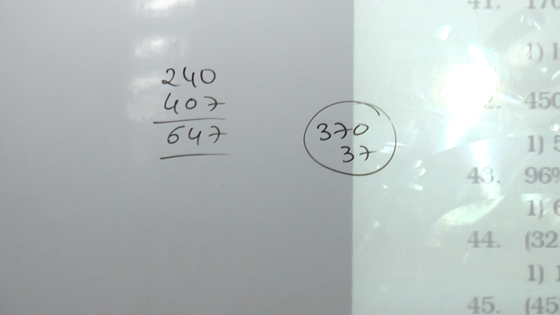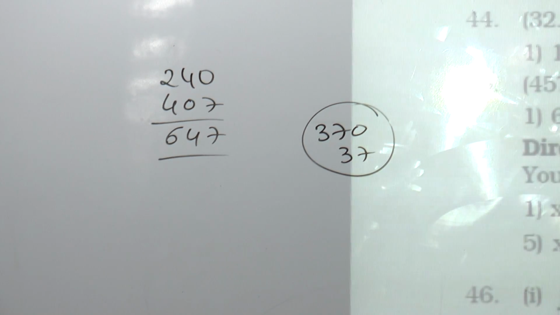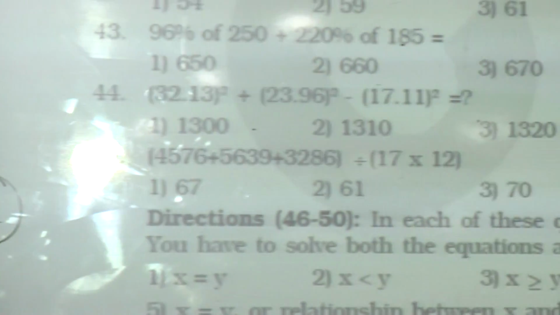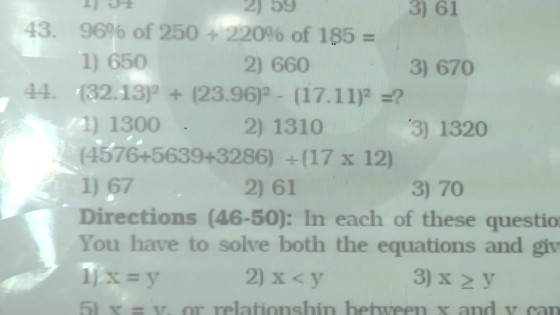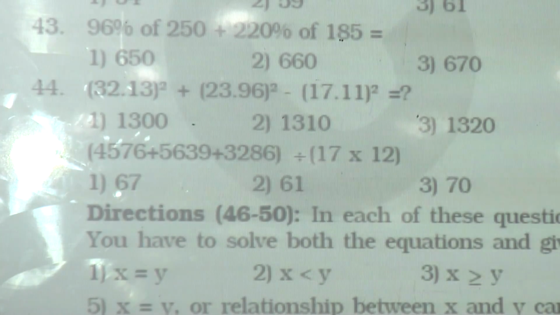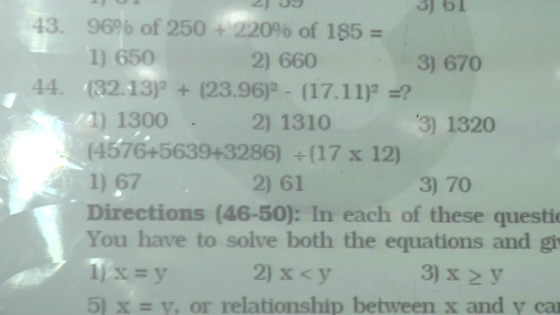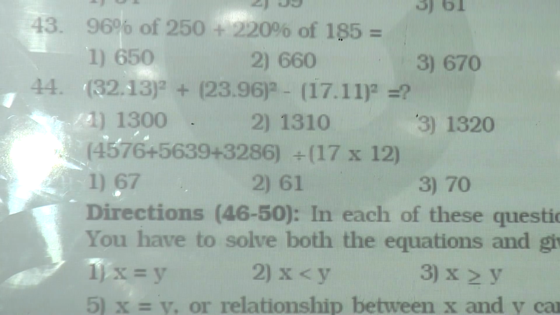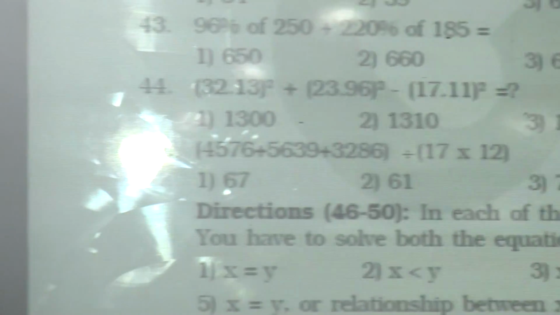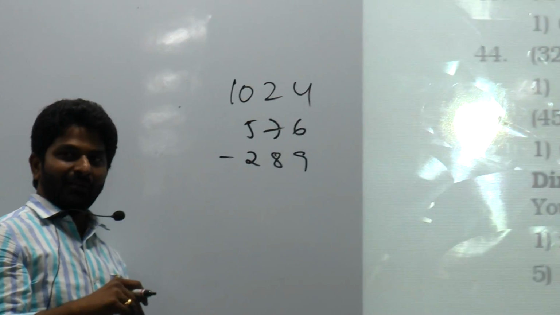Next, 44. 32 square, how much? 1024, 2 to the power of 10. 24 square, 576, minus 17 square, 289. Instead of 289, let's subtract 300 and add 11.